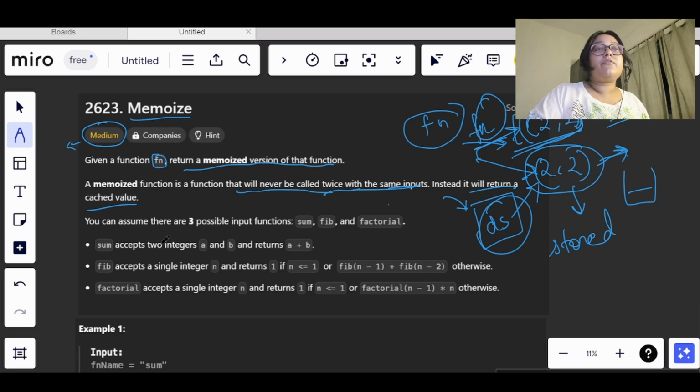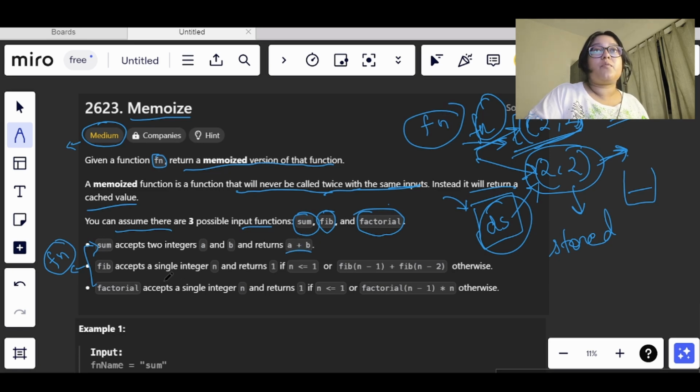They have told us that we can assume there are three possible input functions: a sum function, a Fibonacci function, and a factorial function. This is the interior working of the function fn, and we don't have to go much inside of it. If fn is the sum function, it will return the sum of a plus b.